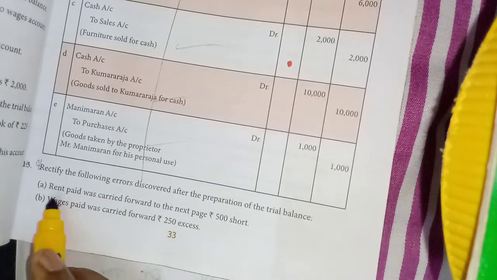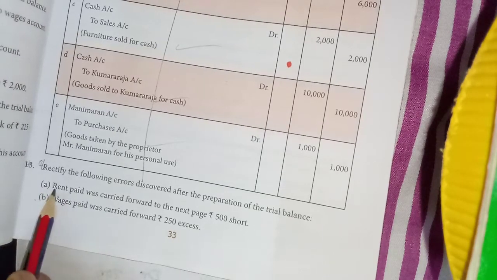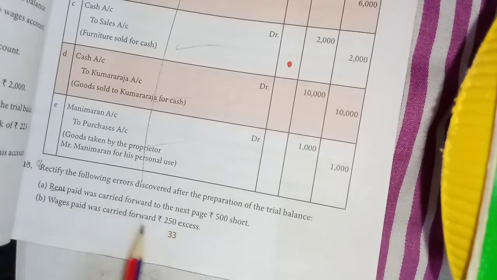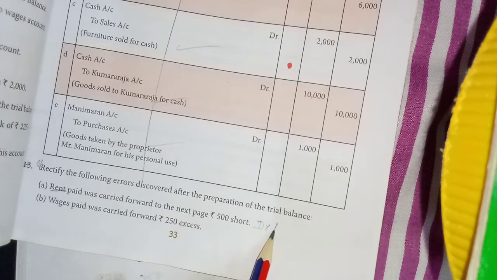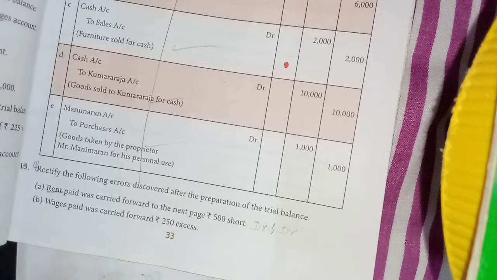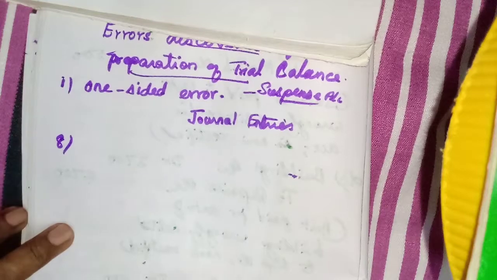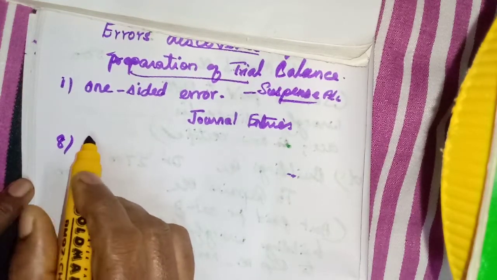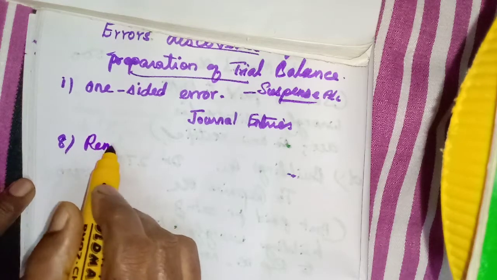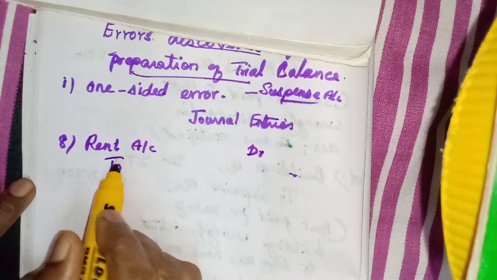Here, that means rent, we have to consider this rent as an expense, isn't it? That shows which balance? Debit balance. Short, less. If debit is less, again we need to debit. So what should be credited? Suspense account should be credited. So we have to write this in rectifying entry form. Rent account debtor to suspense account.